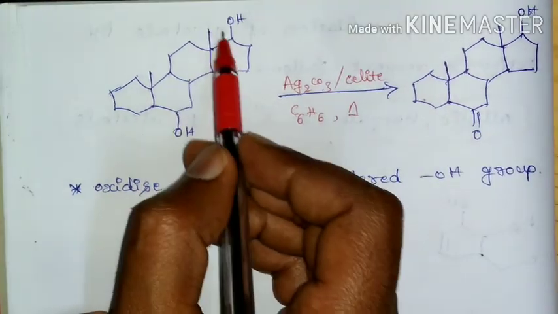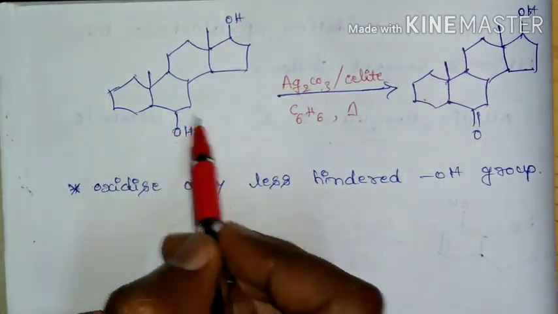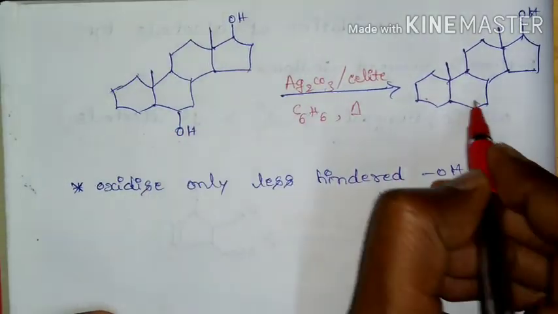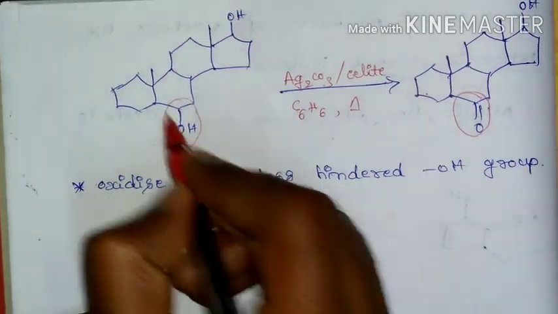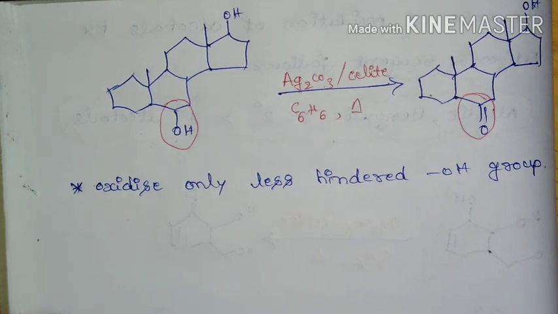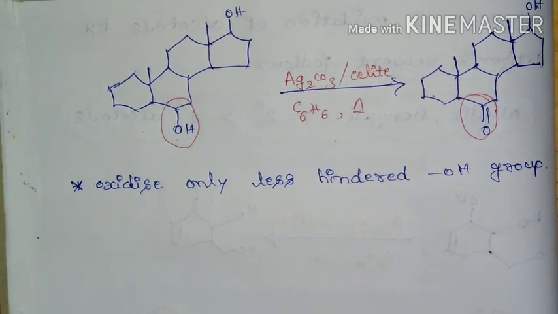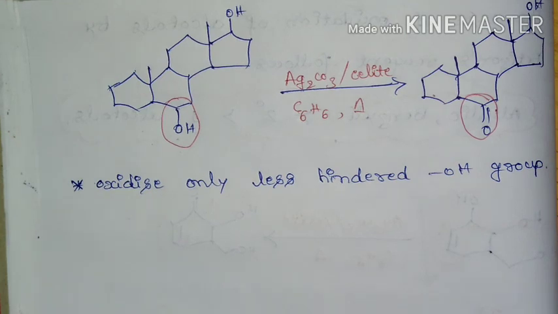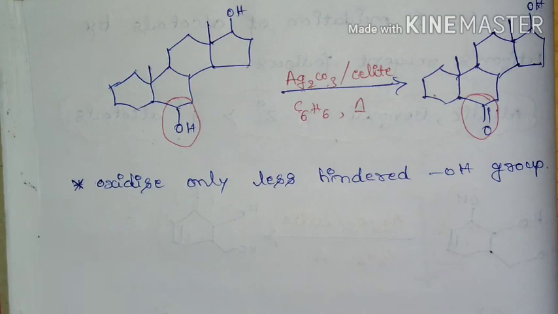Here this OH group is hindered, whereas this is less hindered, so this secondary alcohol will be oxidized. So these are the important things regarding Fetizon oxidation or Fetizon reagent. Thank you.